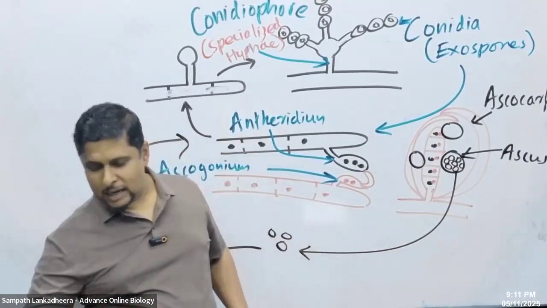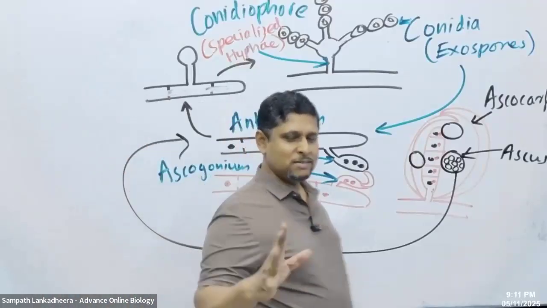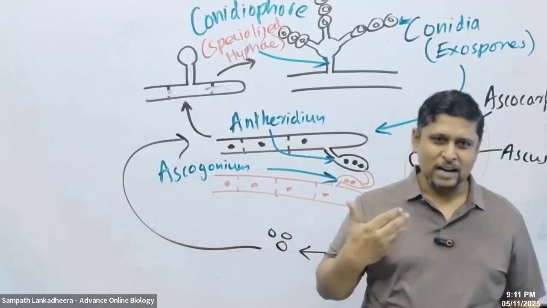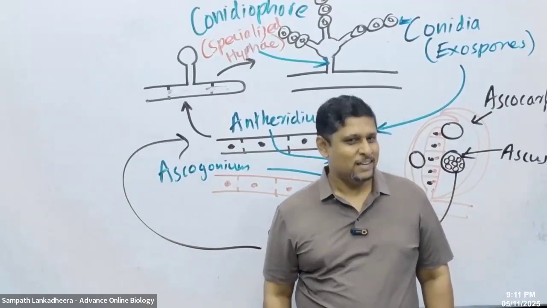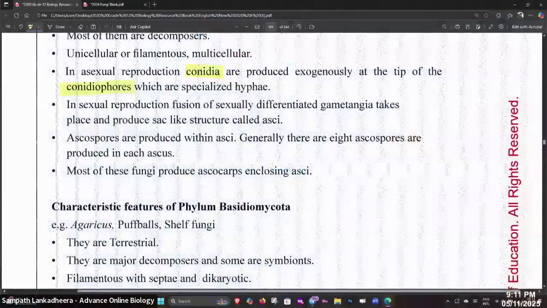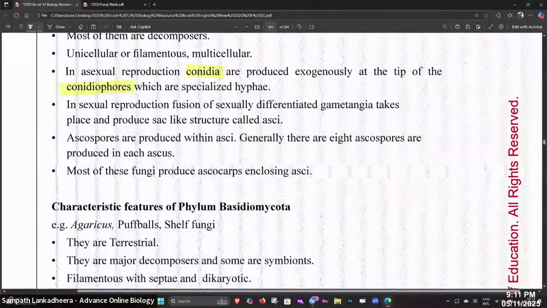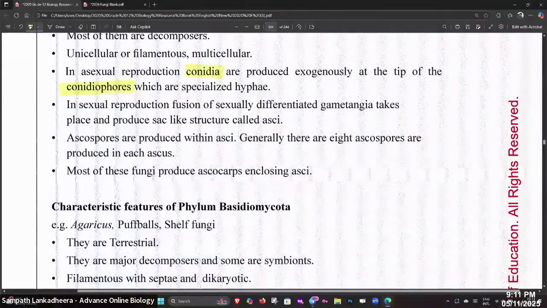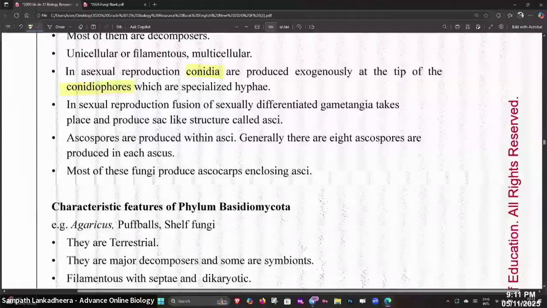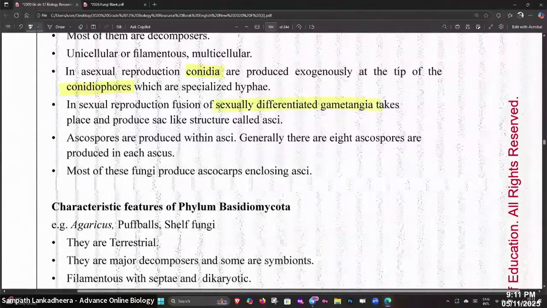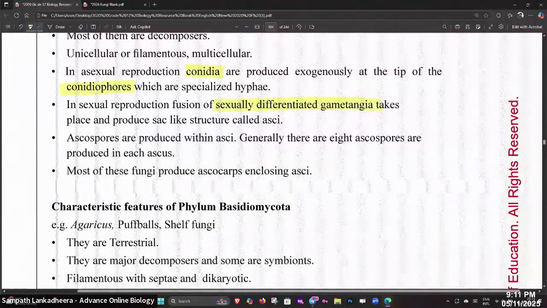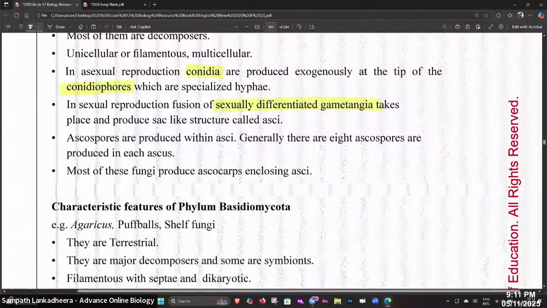You don't have to learn the life cycles in detail here, but if you can understand the basic things, that's good enough. What you have to understand is that in sexual reproduction, there is fusion of sexually differentiated gametangia.